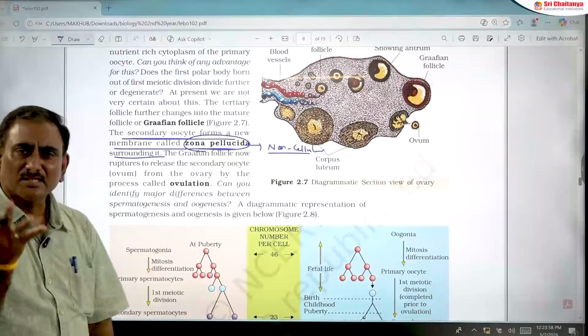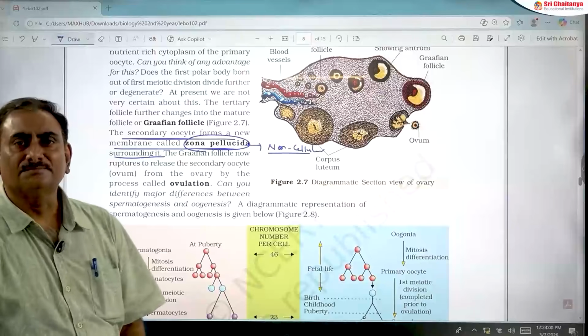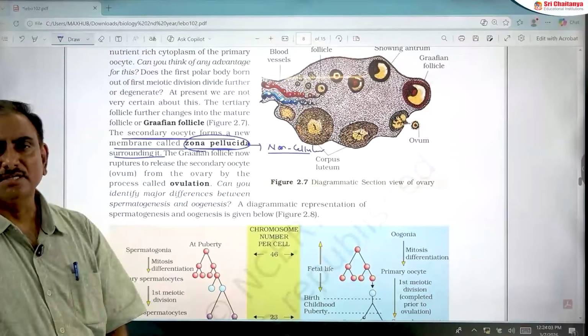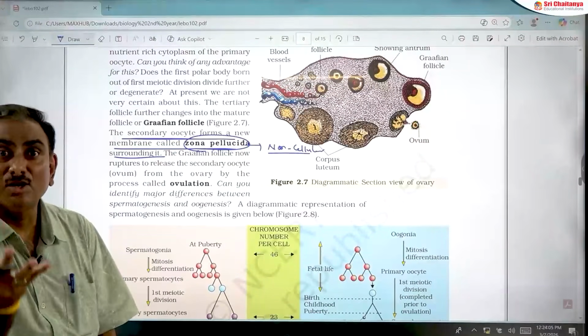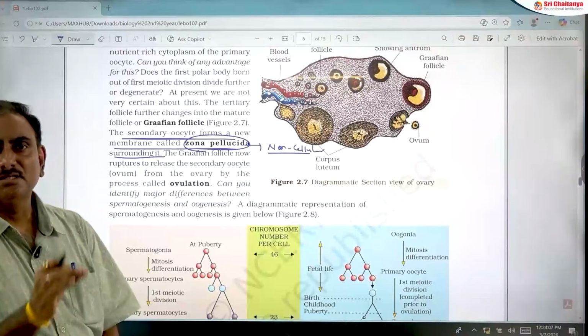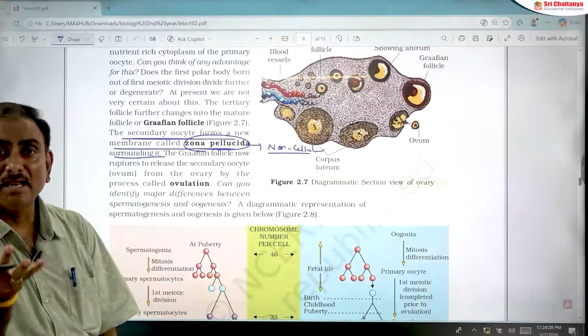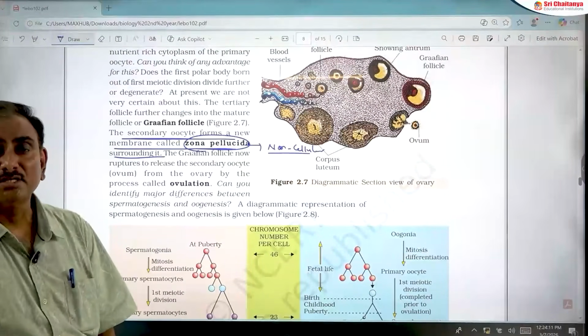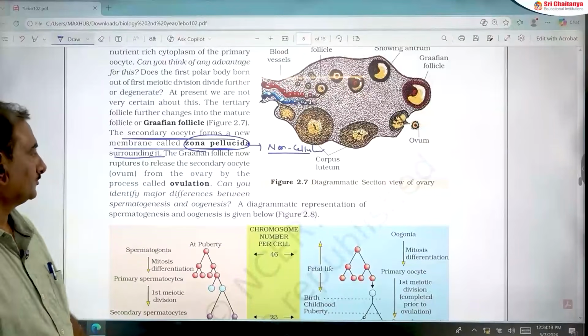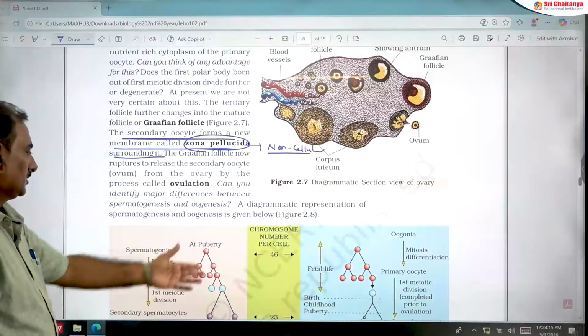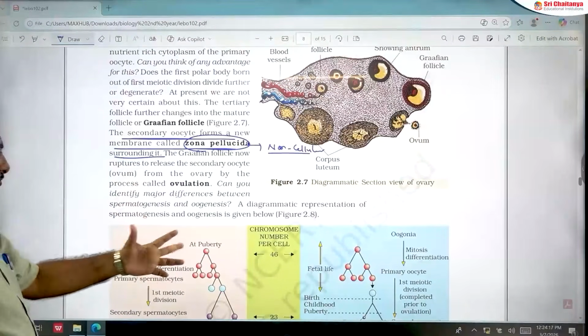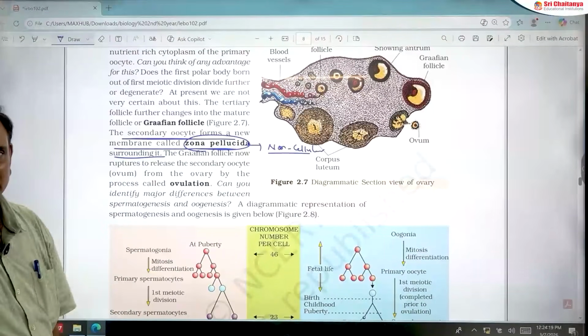So several layers are present around the secondary oocyte. The immediate non-cellular layer around the secondary oocyte is the zona pellucida. The cellular layer present around the secondary oocyte is the corona radiata. So that you should remember. These charts and oogenesis I will explain in the next video.